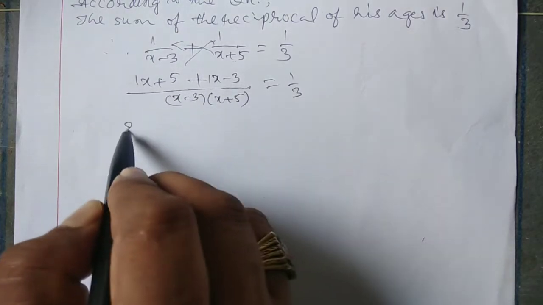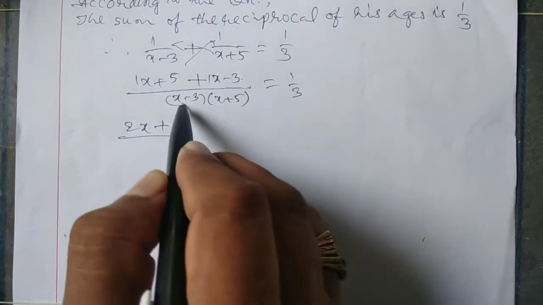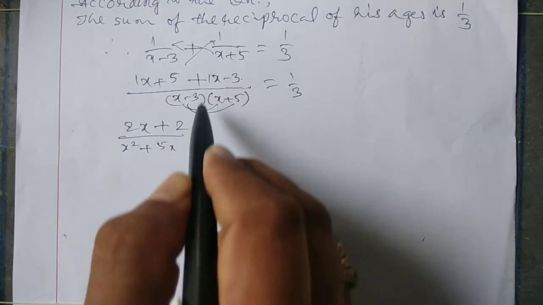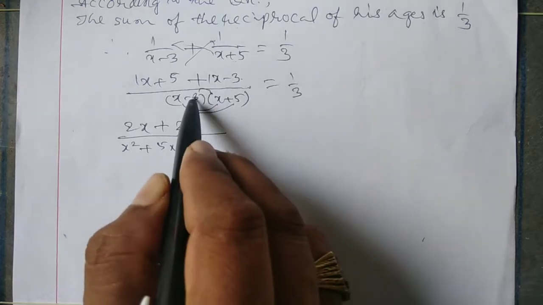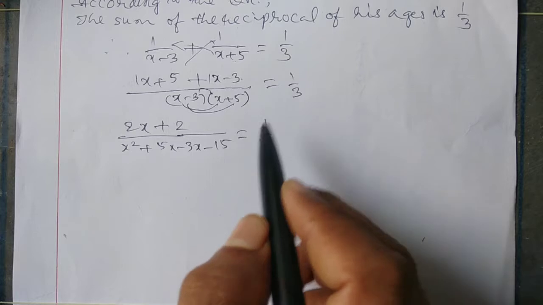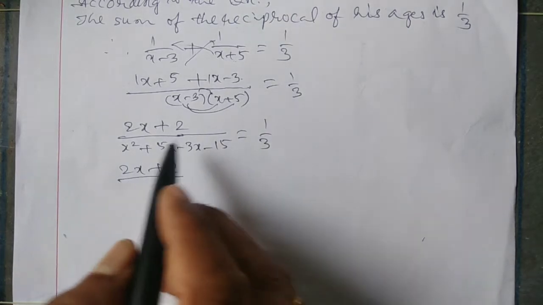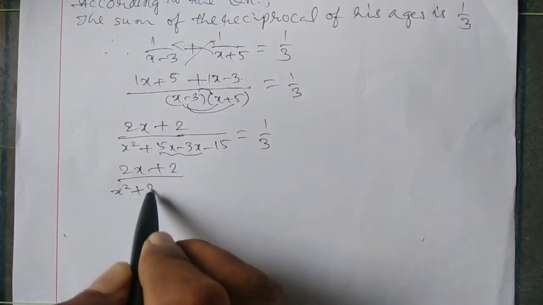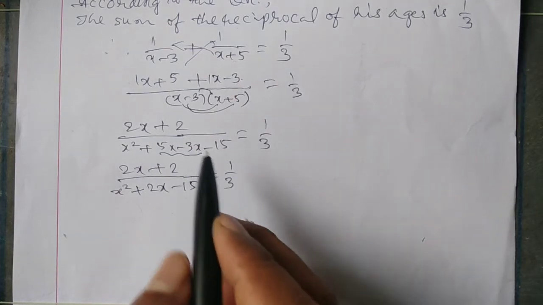So 2x plus 2 by x square plus 5x minus 3x minus 15 is equal to 1 by 3, that is 2x plus 2 by x square plus 2x minus 15 is equal to 1 by 3.